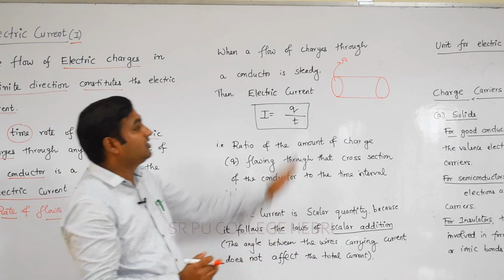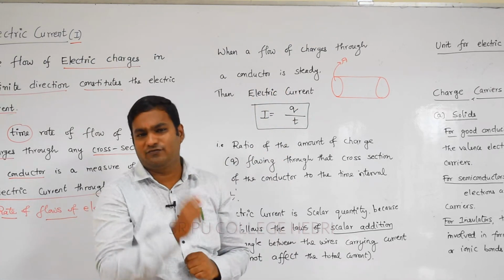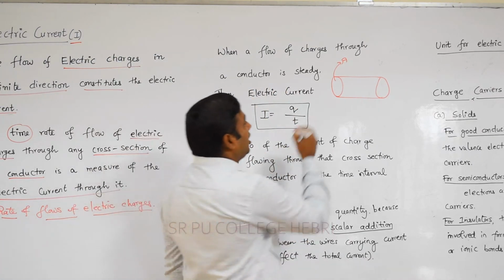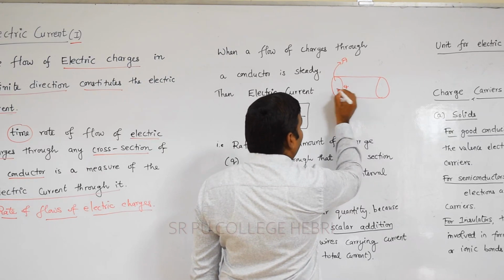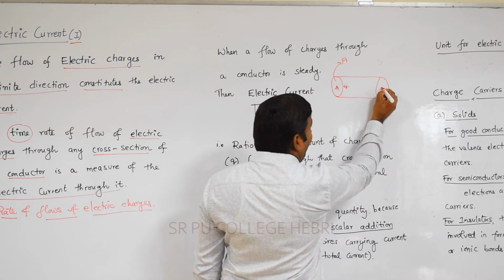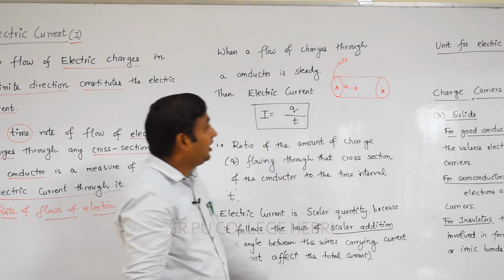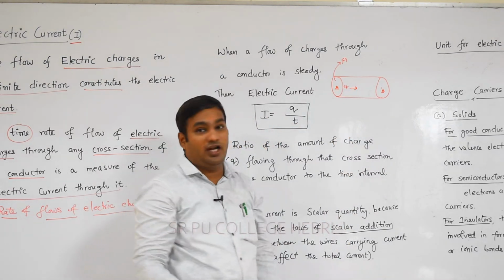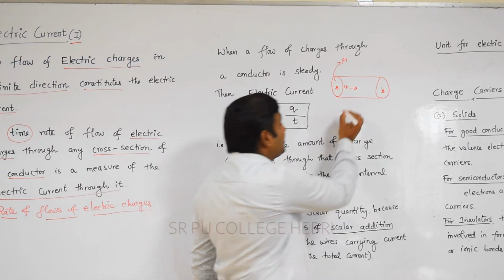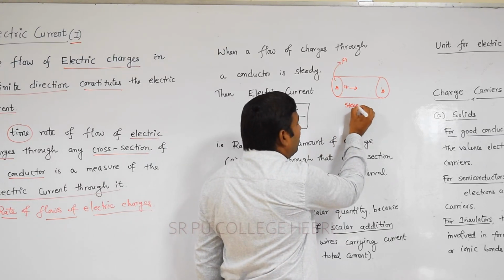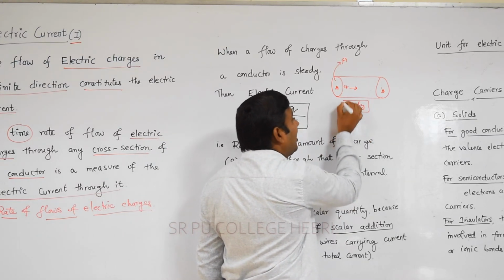Up to that, remember, this conductor has a huge amount of charge carriers. Those charge carriers are moving from one end A to another end B in a particular direction. The flow of charge from one end to another end, that we call steady state flow or steady flow, is not a random flow.